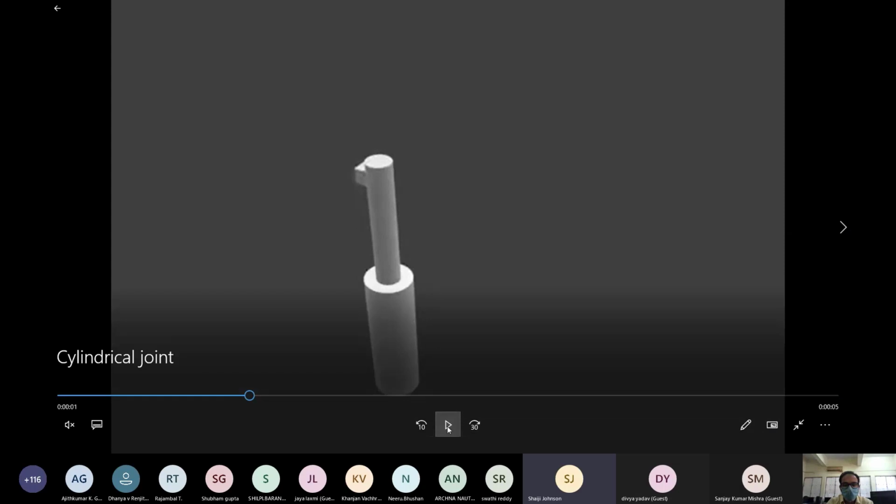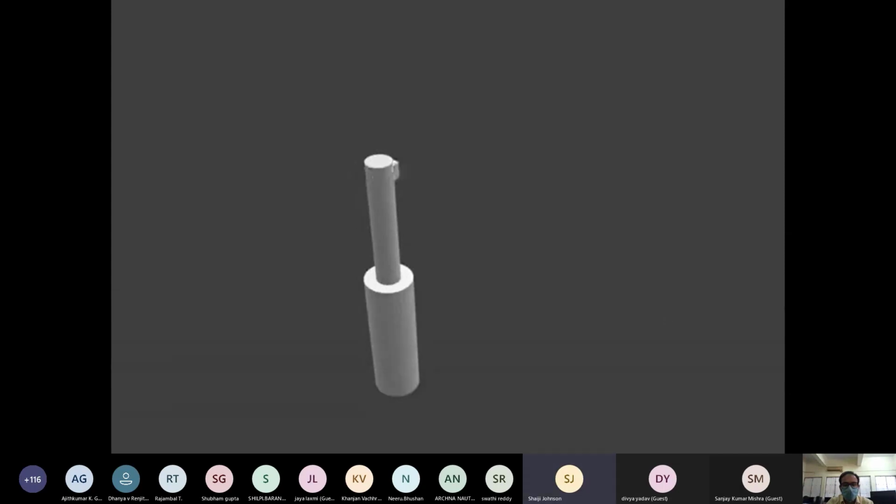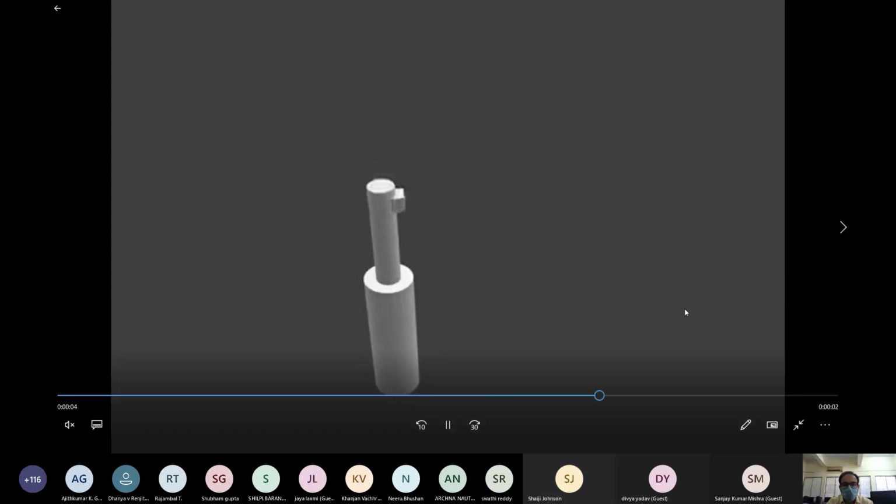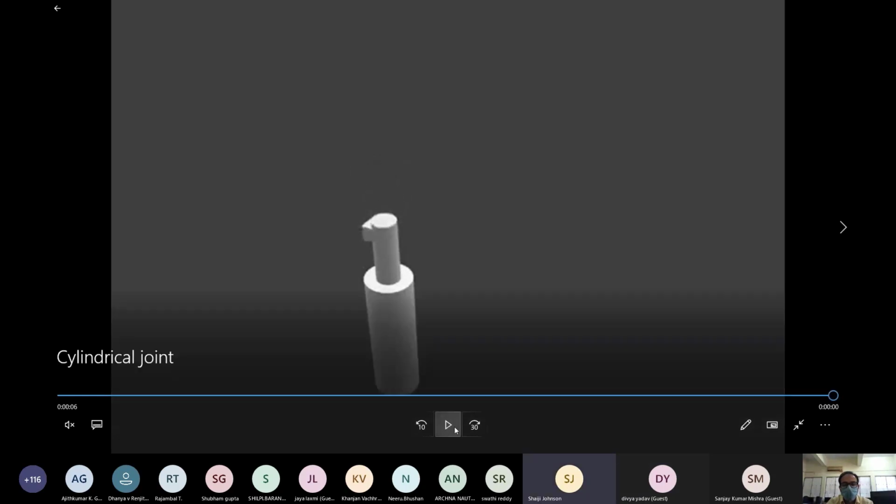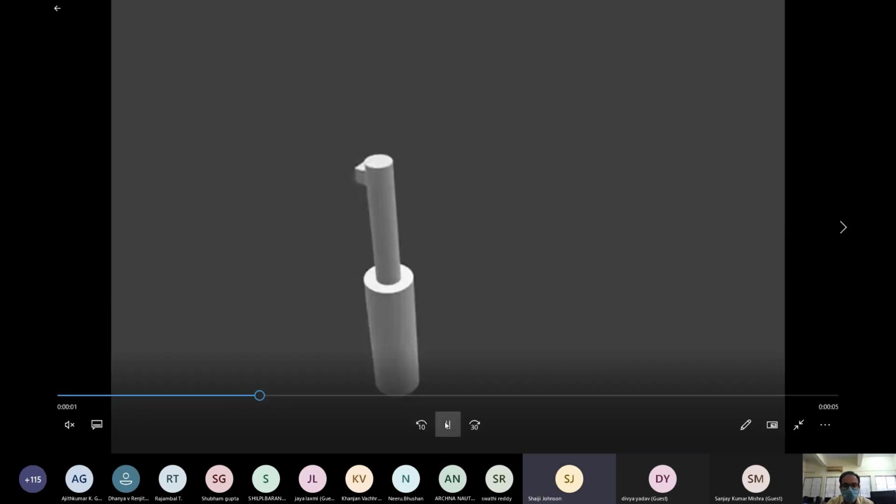Likewise, we have the sliding joint. Can you show me the sliding joint? Yes, ma'am. Let's see again. Sliding joint: linear motion and angular motion, rotary motion. They are two independent motions, so that's why 2 degrees of freedom. The center part will be moving linear as well as rotational? Yes, ma'am. Okay.